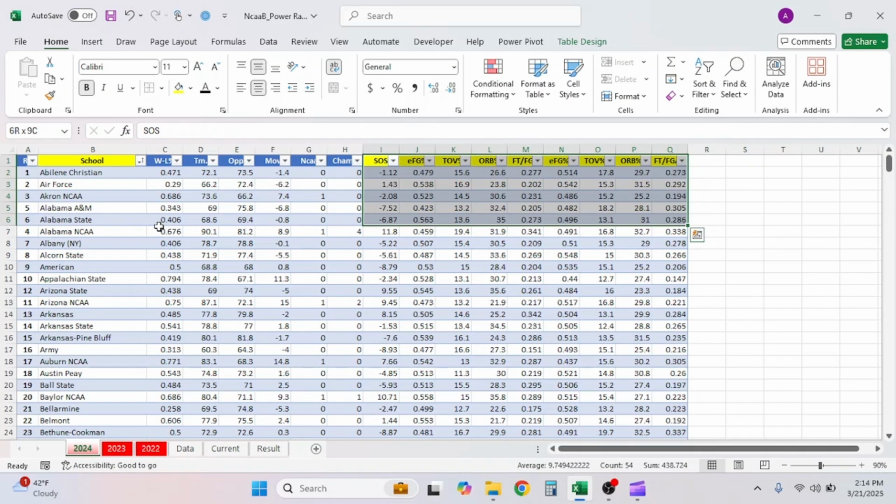So, a team like Abilene Christian, where you see they're a minus 1.12, it's not going to be nearly as good a strength of schedule as Duke. That's basically what we're trying to say. So, you may have teams with great four factors of basketball stats, like Abilene Christian, but they're not as good because they haven't played the same strength of schedule as a Duke team. That's basically a brief description of what we're showing here.